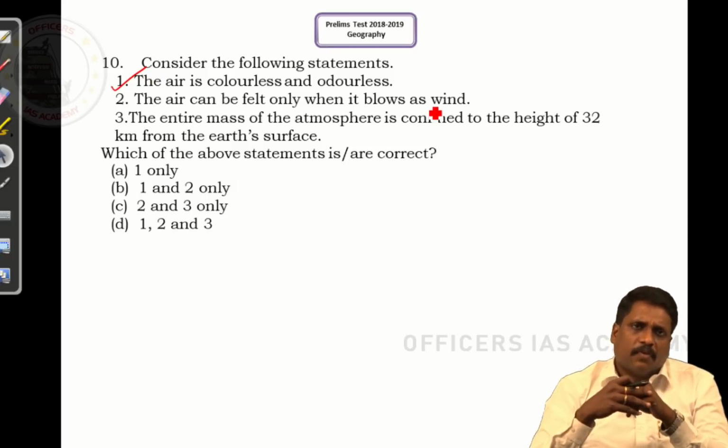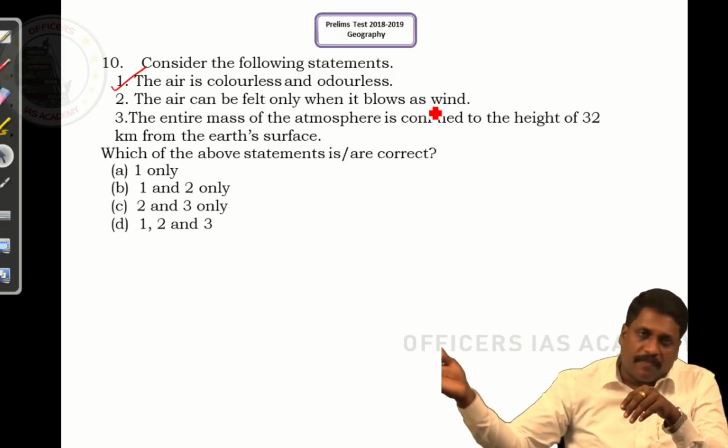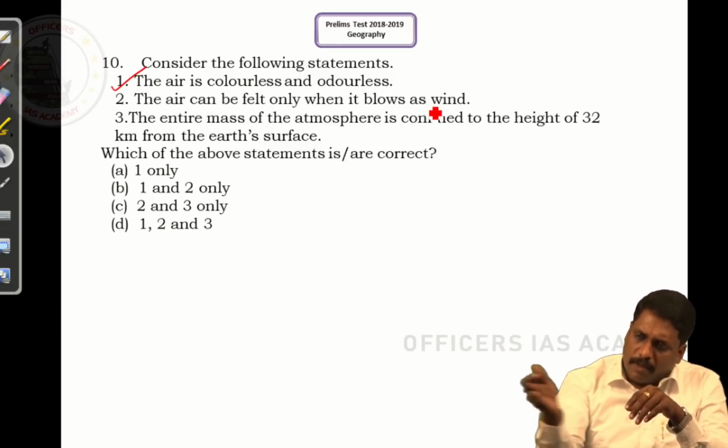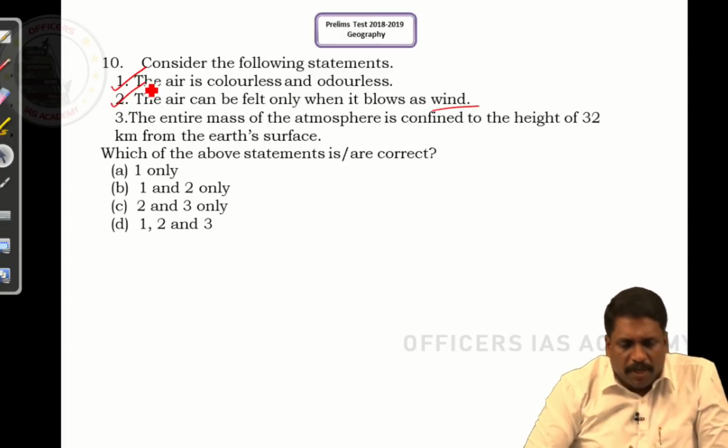Obviously, yes. You can feel air only when it flows, the movement of air masses, completely horizontal movement of air mass, you call them as a wind. Statement 2 is absolutely right.